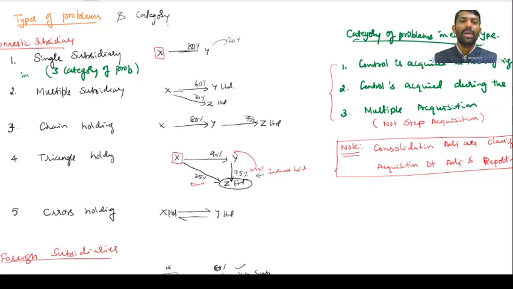Multiple acquisition means control interest is already acquired. Beyond control interest, if you keep on accumulating the shares of that company, it is called multiple acquisition. Got it? So up to the first time you acquire the 60%, up to the date of control, it is pre-acquisition, thereafter it is post. Correct?